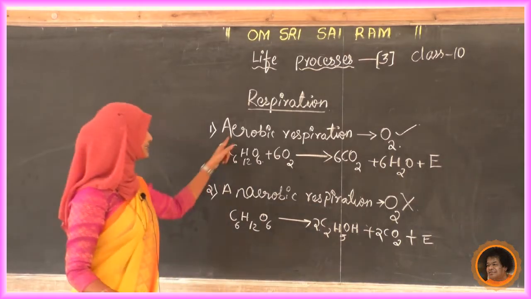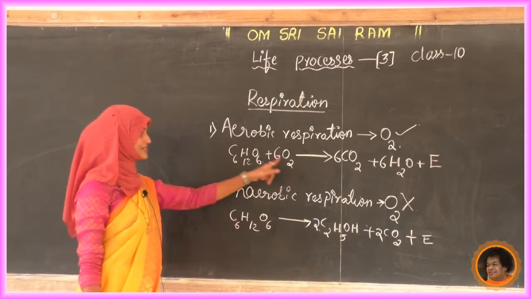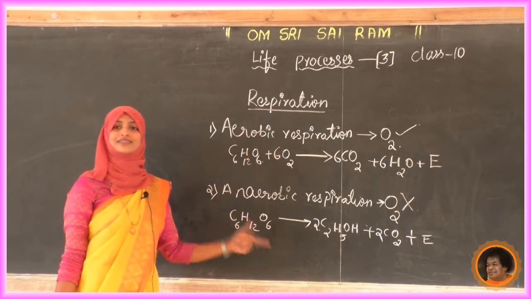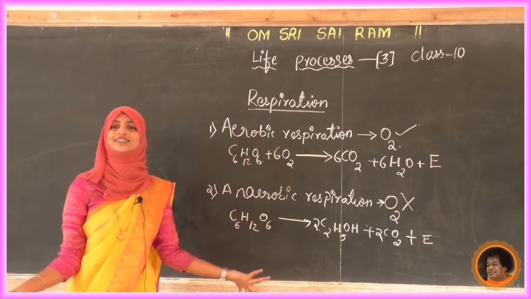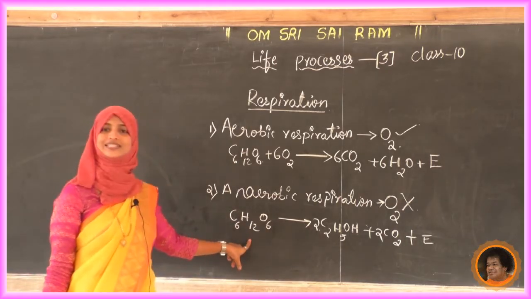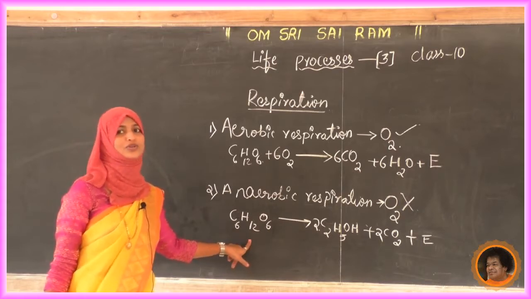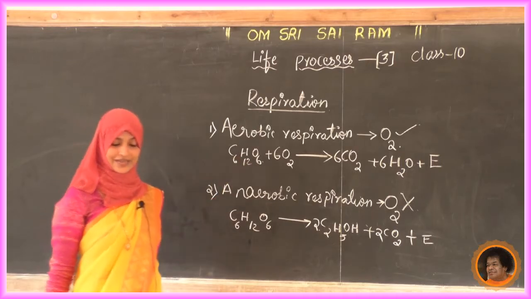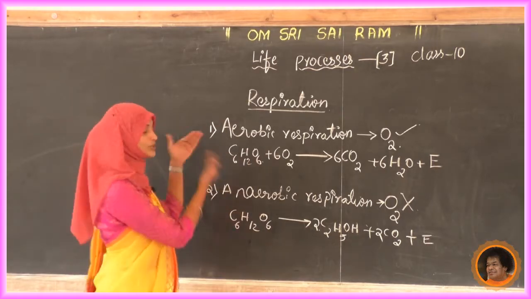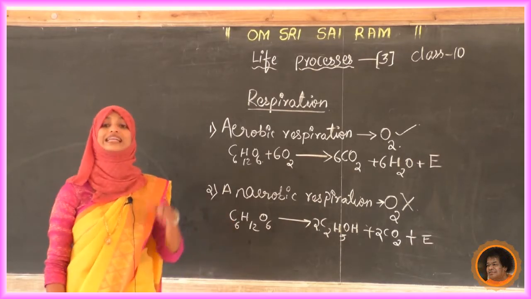These are the different types of respiration, aerobic and anaerobic. Aerobic means in the presence of oxygen. We can see oxygen as a reactant here, but in anaerobic there is an absence of oxygen, so we can't write oxygen as a reactant. Only glucose is the reactant over here. Next we will see the breakdown of glucose by various paths.